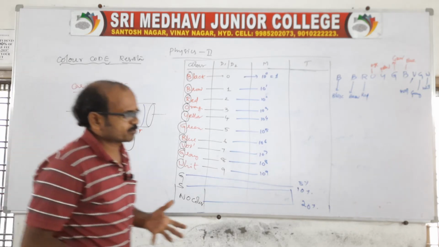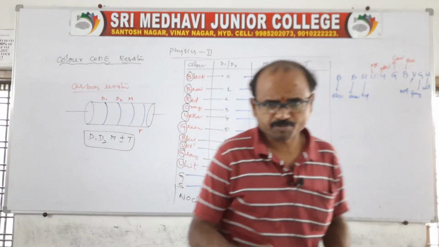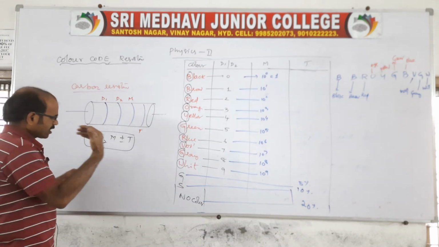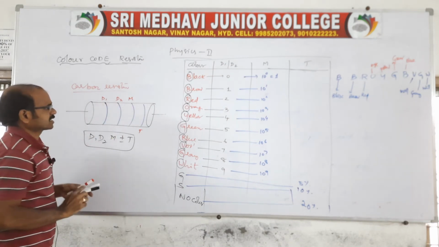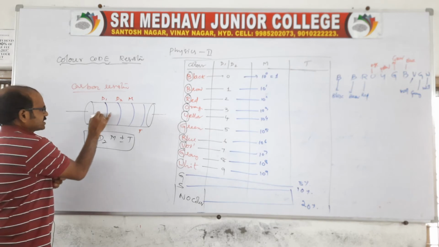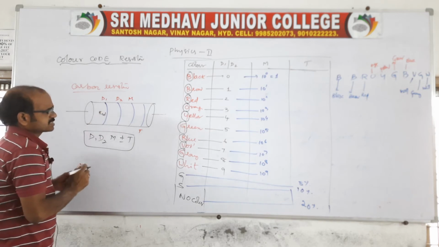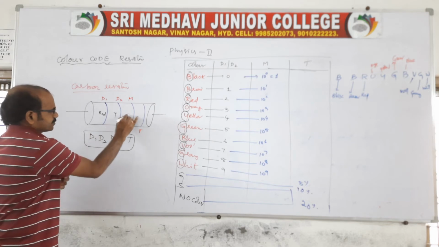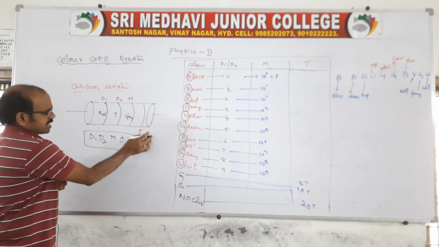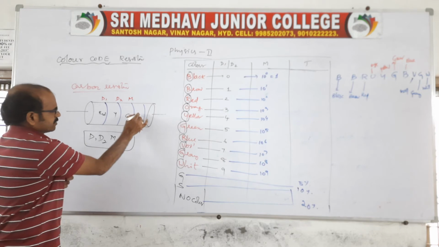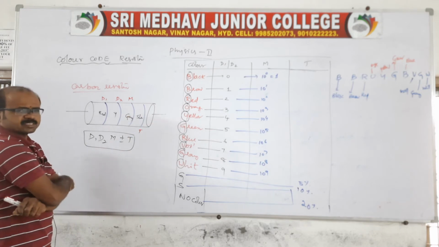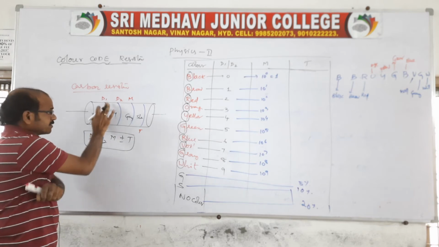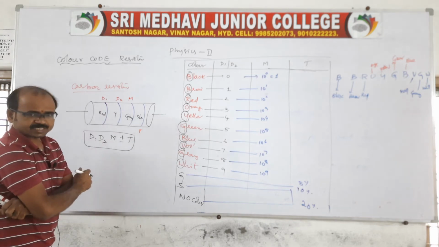Suppose now I am giving one problem. How to do the problem? So here it is given like this. Now I am giving 4 strips. Say the first is given as red, second as yellow, third as gray, and the last one as silver. Sir, how to do? Simple. Say red, yellow, gray and silver are given on the carbon core resistor.